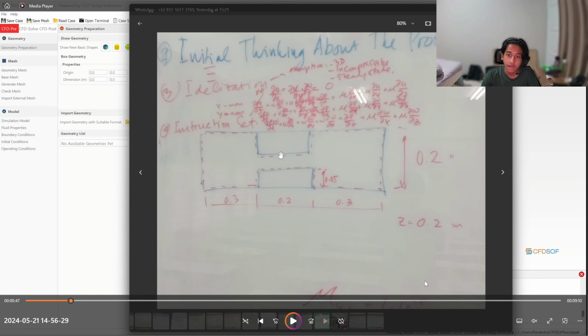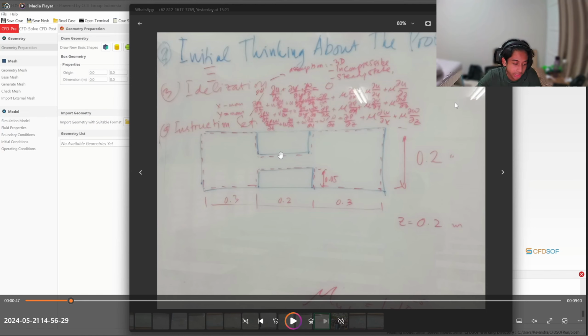After the initial thinking, we move to the next step, where we use air as the fluid. Then we move to the next step, which is idealization, where we assume a steady state flow, incompressible, a 3D flow, and a laminar flow. And then we want to solve the problem using a CFD software, which I use.